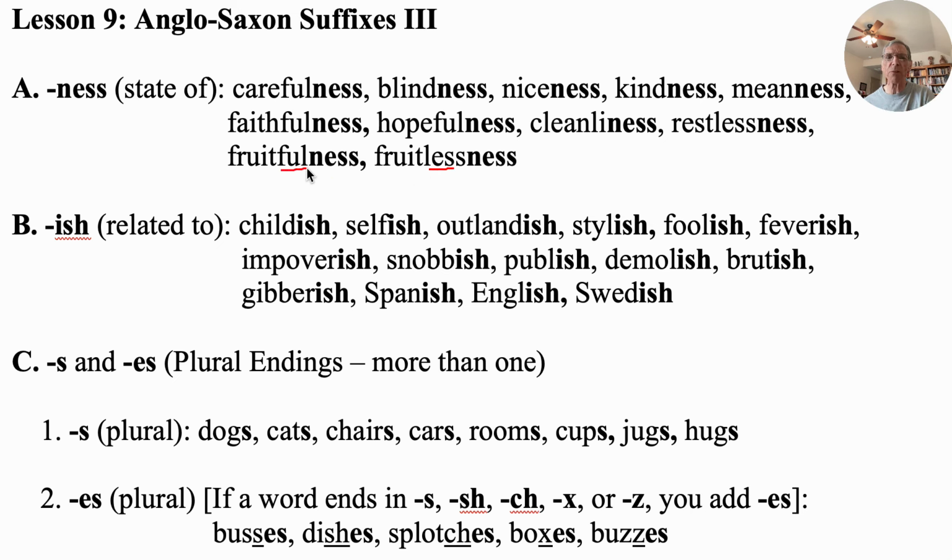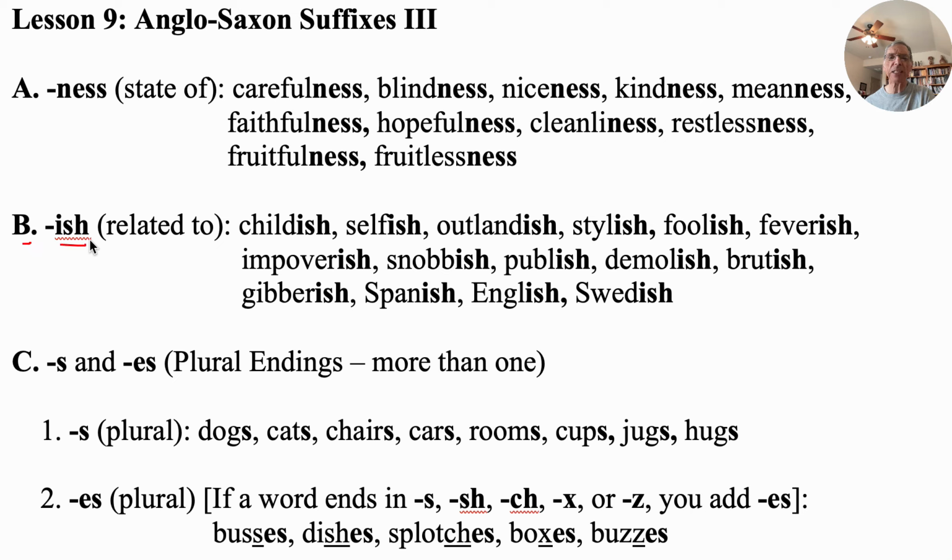Fruitless, now here we had full, now we have the opposite, we have less. So now we have fruitless, we're not doing very good with our fruit, and we have fruitlessness, we're in the state of having little fruit or success.